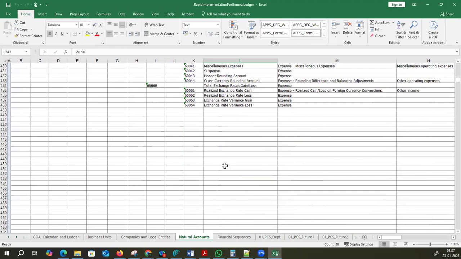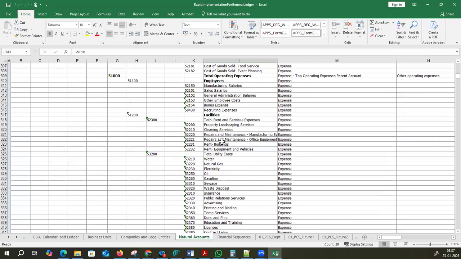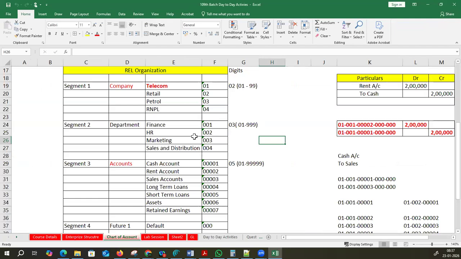Here a question. So these accounts have to be created manually, or is there an automated process? If I give it manually, you will take so much time. I will show you both the processes, the manual process as well as the automation process. All those things will be loaded in 5 seconds.